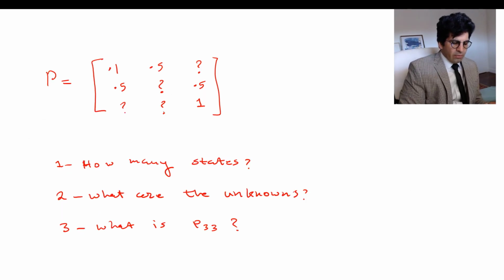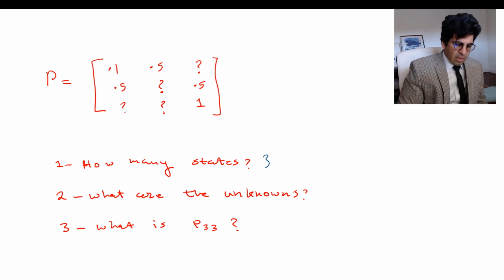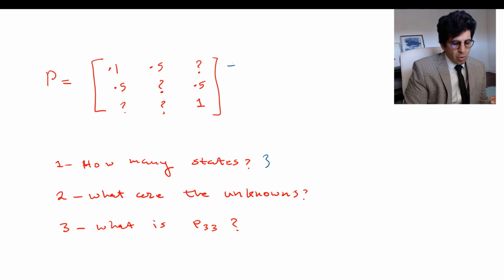So if I give you this transition probability matrix and ask how many states there are, because it's 3 by 3, there are 3 states. And if I ask what the unknowns, the question marks, are, because you want the sum of each row to be 1, basically this is 0.4, this is 0, this is 0, 0.